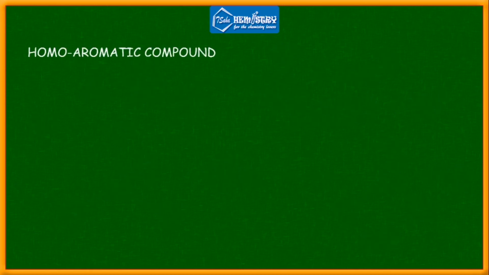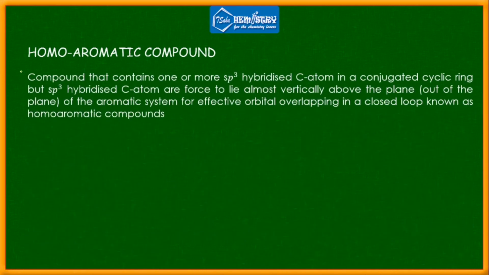Now we have the last type, homoaromatic compounds. In this case, the compound contains one or more sp3 hybridized carbon atoms in a conjugated cyclic ring, but the sp3 hybridized carbon atom is forced to lie almost vertically above the plane of the aromatic system for effective orbital overlapping in a closed loop. These are known as homoaromatic compounds.